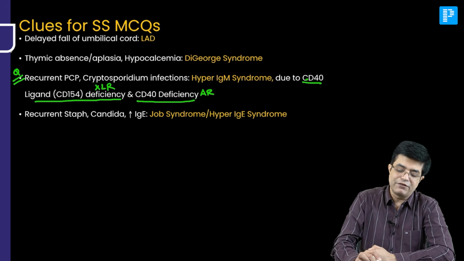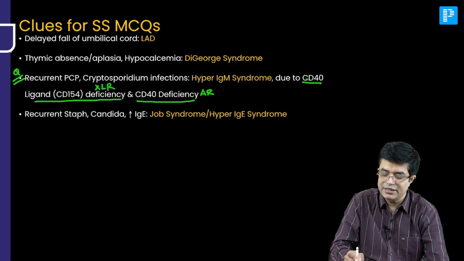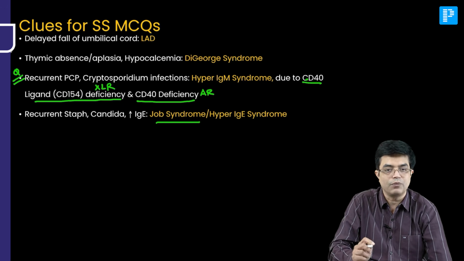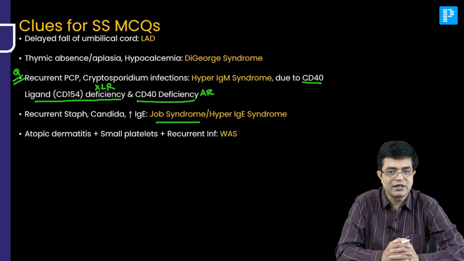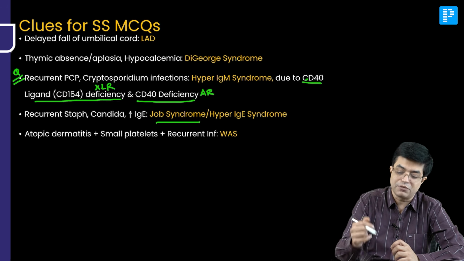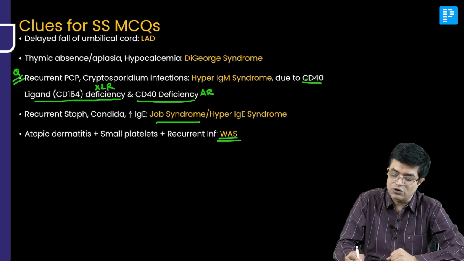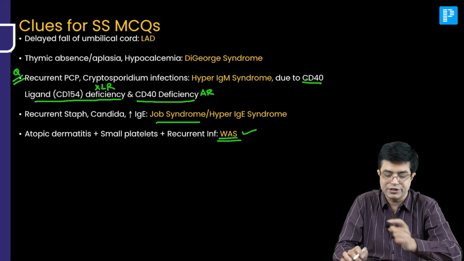Then recurrent staph infection, candida infection, raised IgE, you will think of hyper IgE syndrome, we call it Job syndrome. Then atopic dermatitis, that is eczema, small size platelets with decreased number, and recurrent infections due to abnormal antibody profile, Wiskott-Aldrich syndrome will be thought of. X-linked recessive, WASP gene, occurs only in boys.